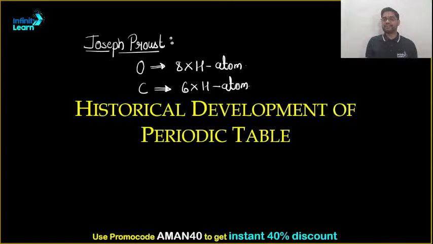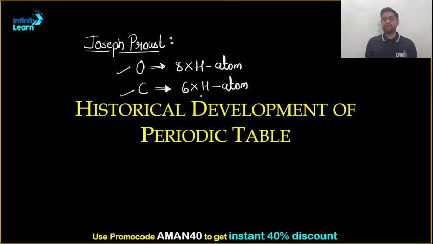That's how we classify the elements. And he said that if you average all the properties of the 8 hydrogen, you will get the properties of oxygen. Similarly, if you take an average of the 6 hydrogen, you will get the properties of carbon. But that was pretty vague, not accepted.